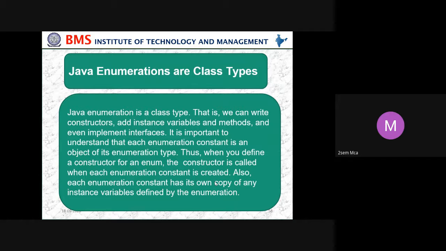Java enumerations are class types. So a Java enumeration is a class type, that is, we can write constants, add instance variables and methods, and even implement interfaces. It is important to understand that each enumeration constant is an object of its enumeration type. Thus, when you define a constructor for an enum, the constructor is called when each enumeration constant is created. Also, each enumeration constant has its own copy of the instance variables defined by the enumeration.